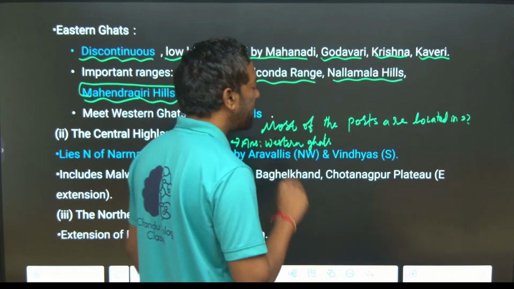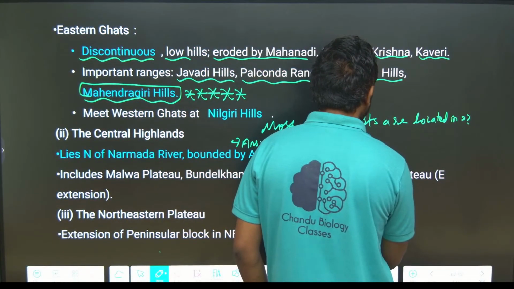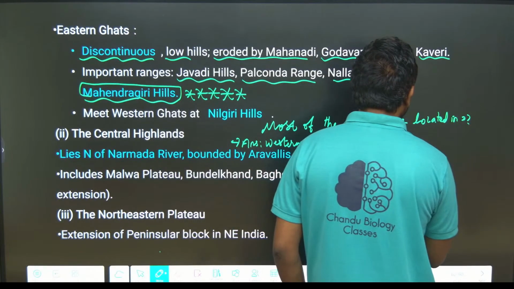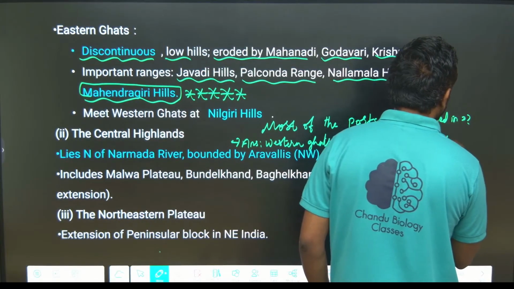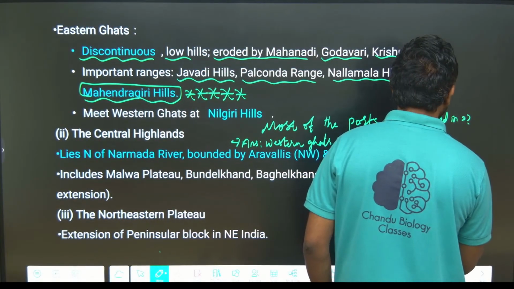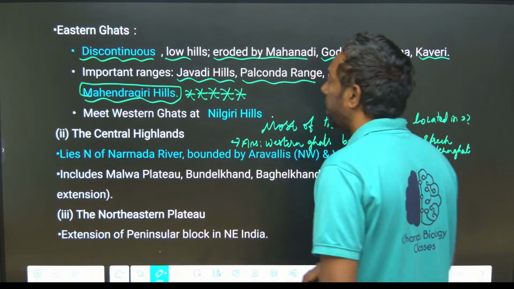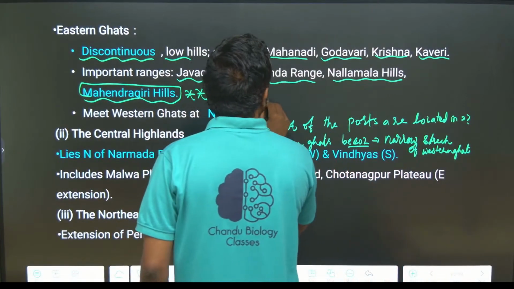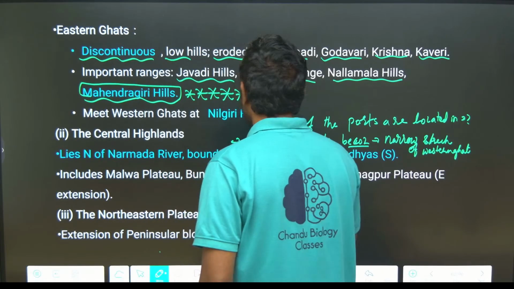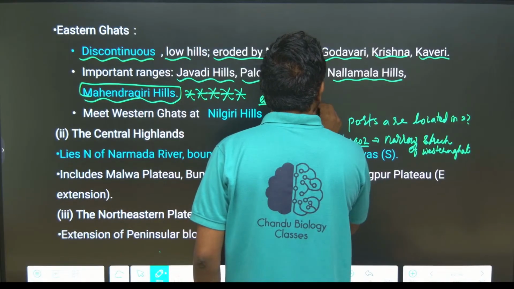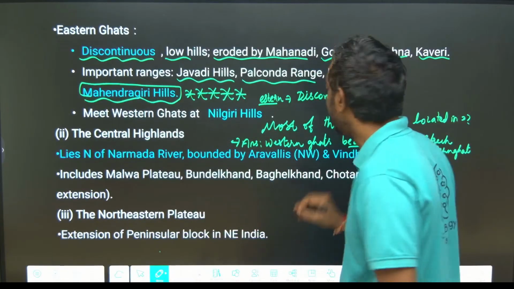Western Ghats. Because of why? Because that is a narrow stretch of Western Ghats. Okay, Eastern Ghats, there are fewer ports because this is a discontinuous and broader stretch.